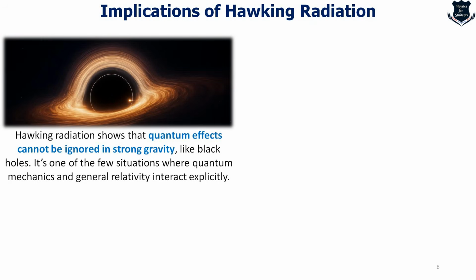Now first you see that Hawking radiation showed, as I have shown you, that quantum effects cannot be ignored near strong gravity. That means there are quantum field theory or quantum particles and antiparticles that create and annihilate. And black holes are one of the situations where quantum mechanics and general relativity interact explicitly. This is the first important implication, that quantum effects cannot be ignored, however negligible they are.